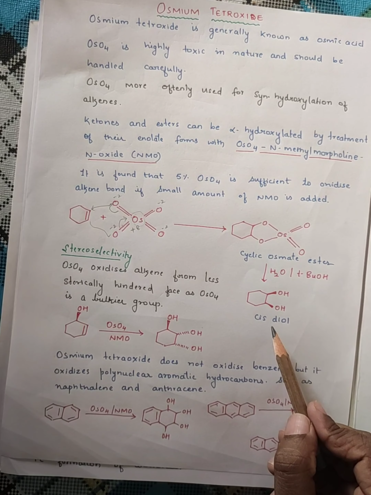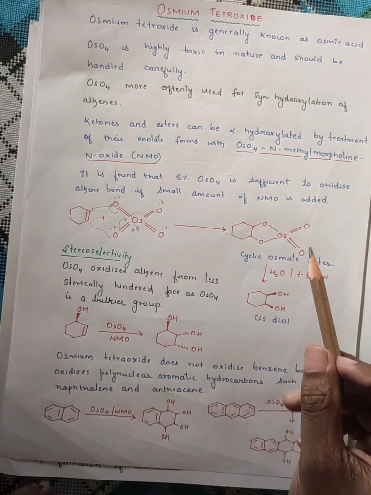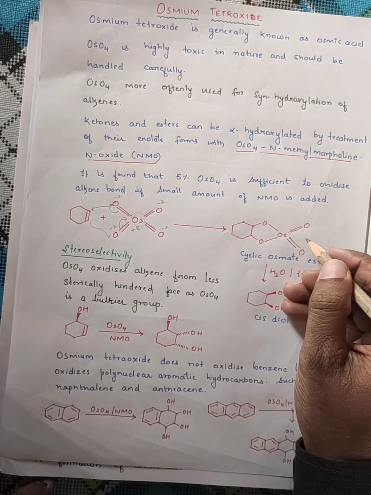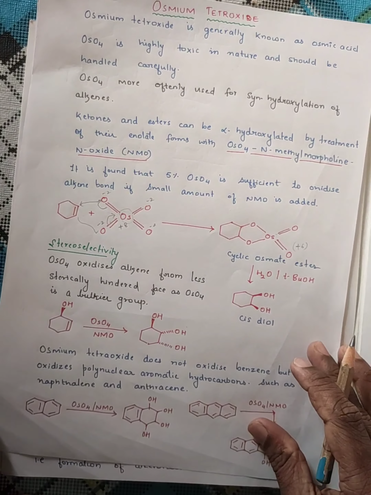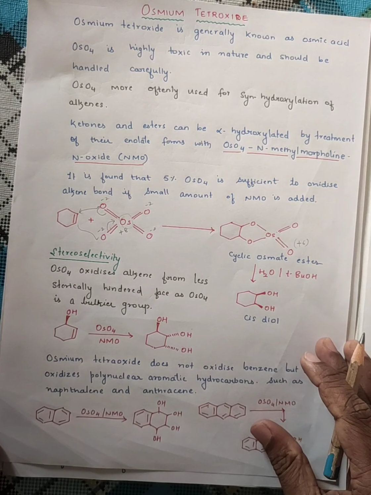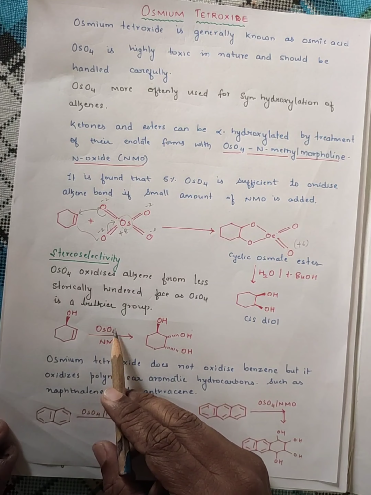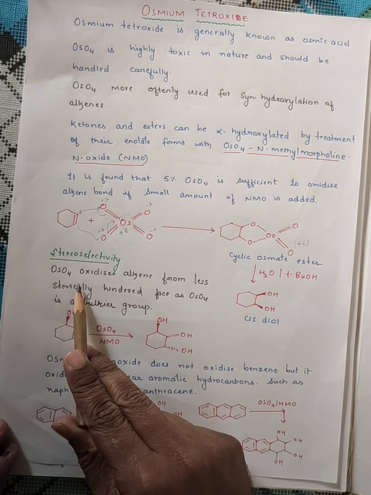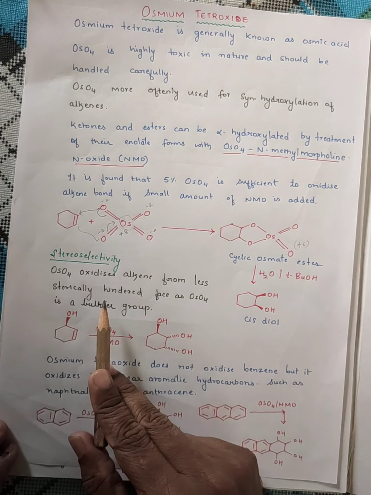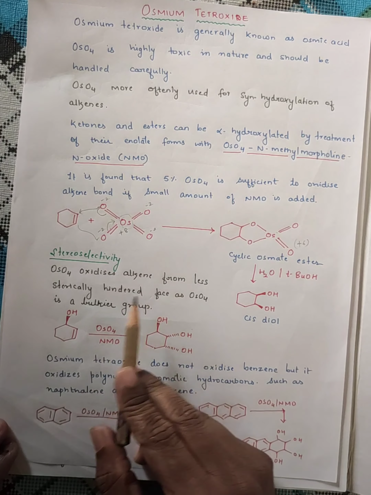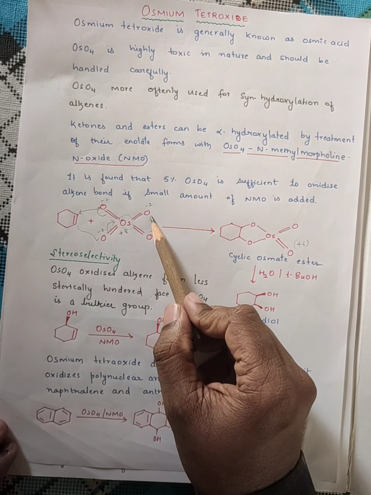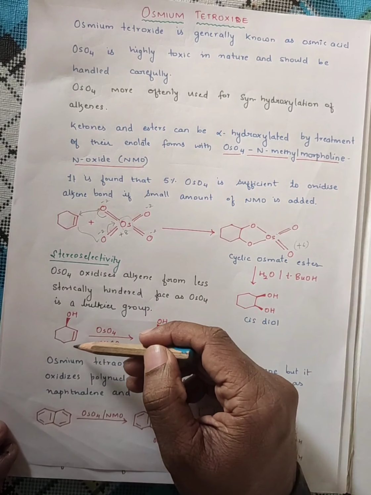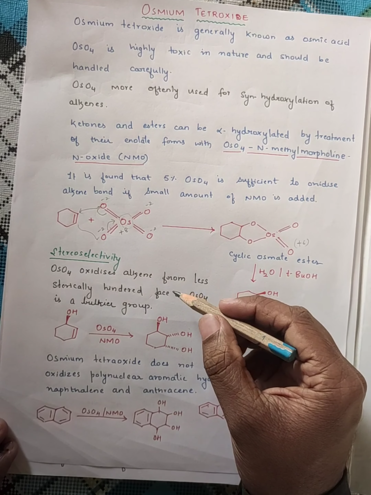Now when we come to stereoselectivity, the mechanism here is very simple. Osmium is in the +6 state, or +8 is converted to +6. Now when you come to stereochemistry, it is very important. Remember, OsO4 oxidizes the alkene from the less sterically hindered face, as OsO4 is a bulkier group. Even like LDA, as I have said, here OsO4 will attack the alkene bond from the less hindered face.